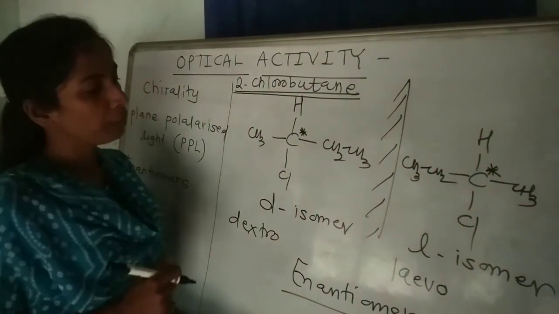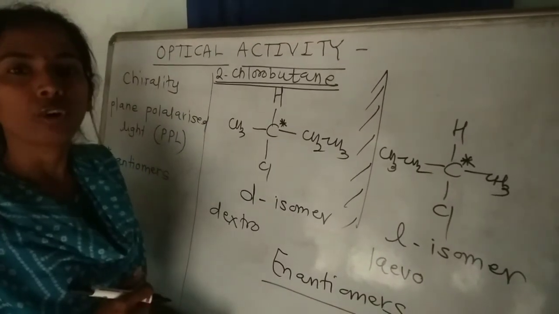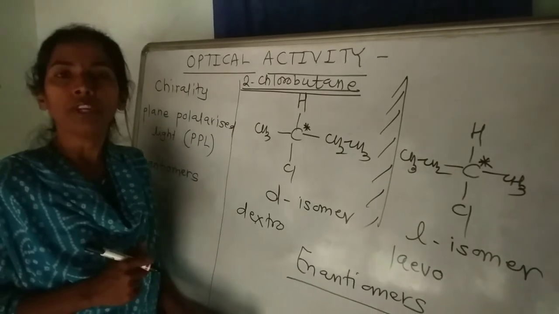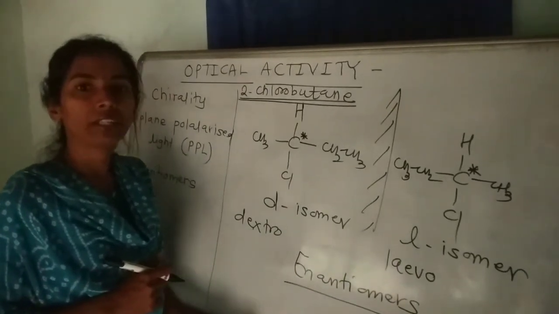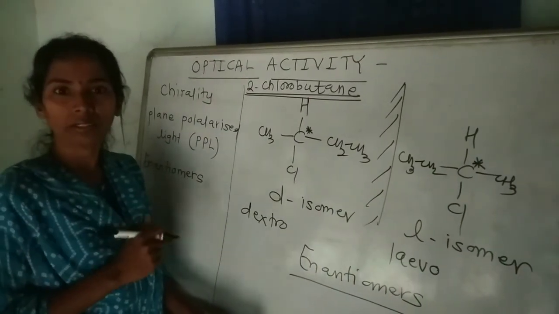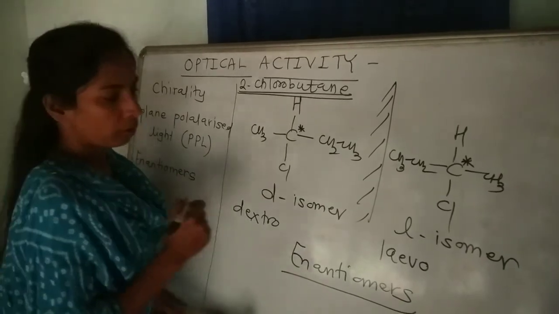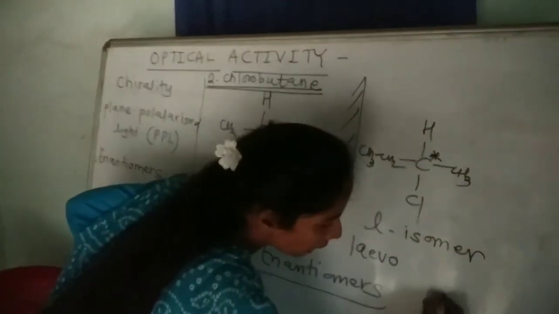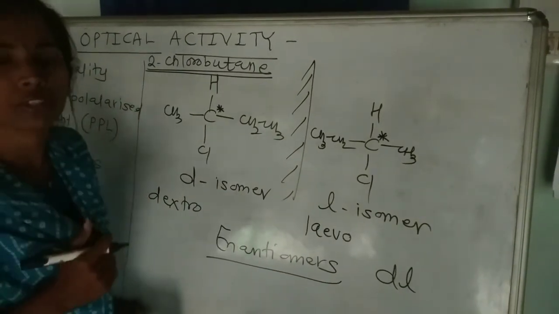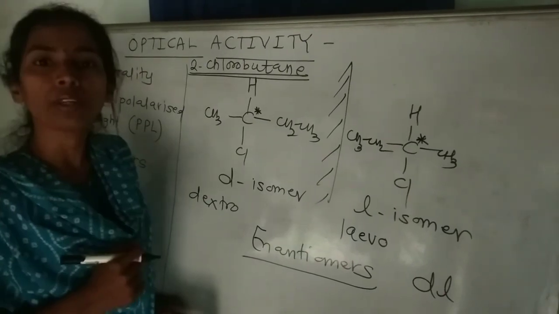And the equimolar mixture of D and L isomer is called racemic mixture, and racemic mixture is optically inactive because the optical activity gets cancelled and rotation gets cancelled, and therefore the overall effect is optically inactive. Racemic mixture is denoted as DL because there is exactly half dextro isomer and half levo isomer. So such mixture is optically inactive.